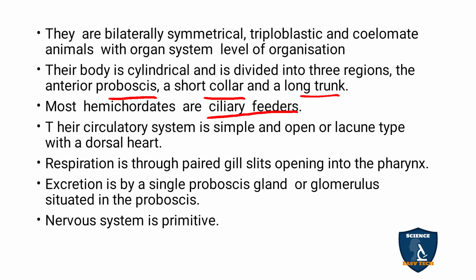Excretion takes place through the proboscis, the head region. They possess a glomerulus, the proboscis gland, present in the head region. A single proboscis gland is present through which excretion takes place. Proboscis is nothing but the head region. The nervous system is primitive, not well developed.